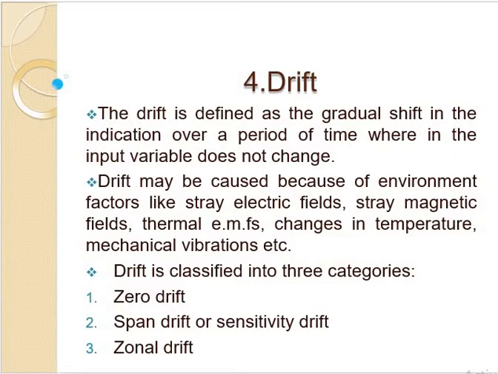Drift is generally caused by environmental factors, like stray electric fields, stray magnetic fields, thermal EMF, electromagnetic force, changes in temperature, mechanical vibrations, etc. Drift is also classified as zero drift, span drift, or sensitivity drift, zonal drift. These are the classifications of drift.